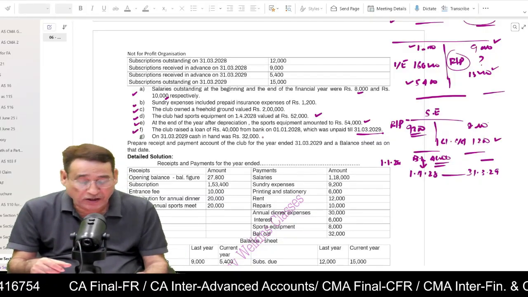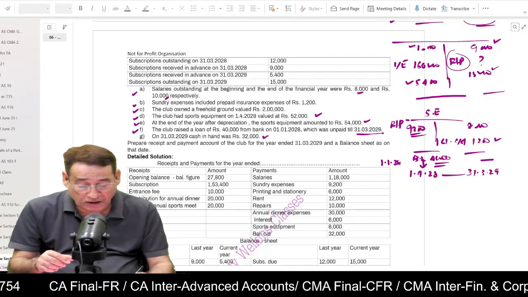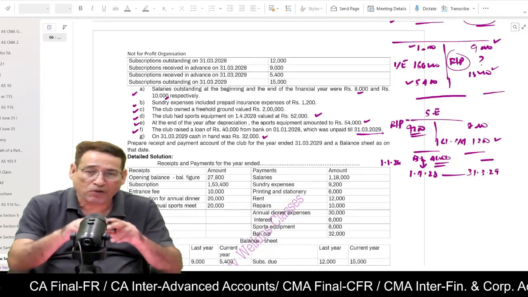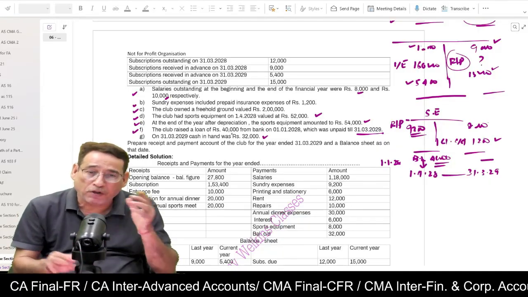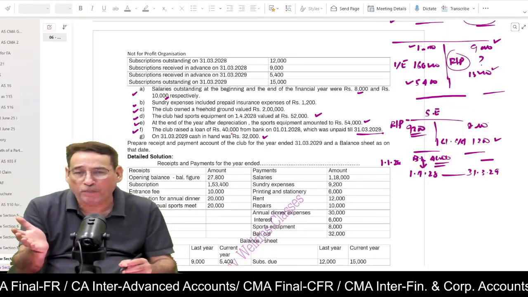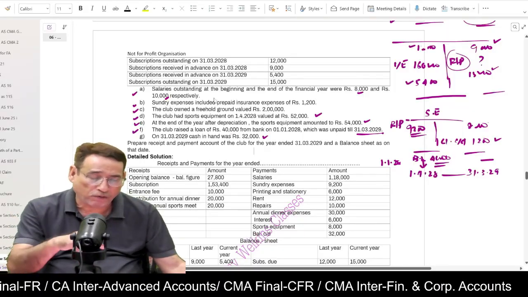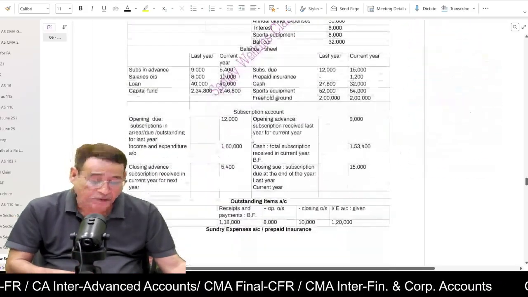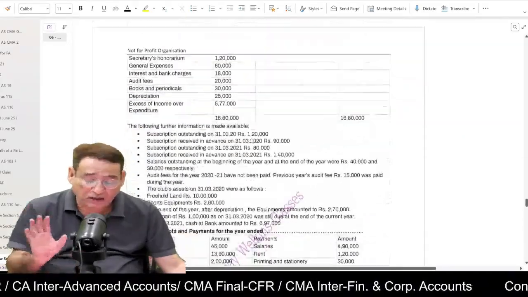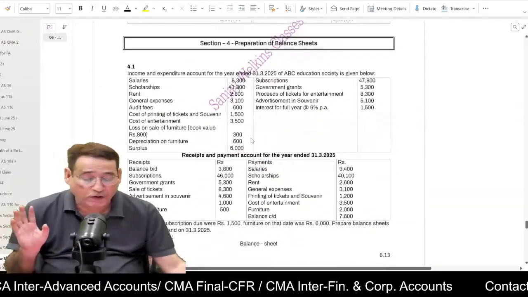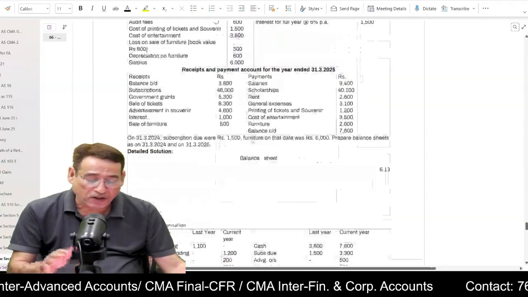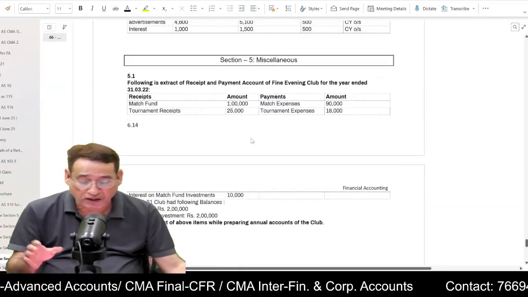On 31/3/2029, cash balance is 32,000. This is the closing balance of cash. So when you prepare your receipt and payment account, you will get the opening balance of cash, which you should not forget to write in the balance sheet. This is the approach under this method. These are the three important methodologies. You need not stress upon preparation of the balance sheet, although we have done it in the class.